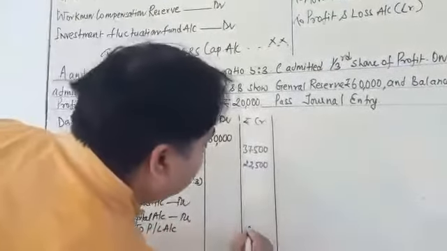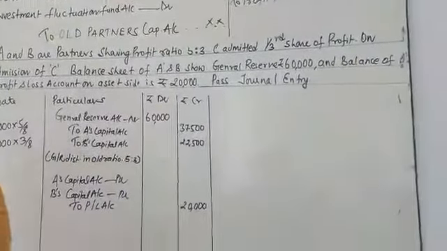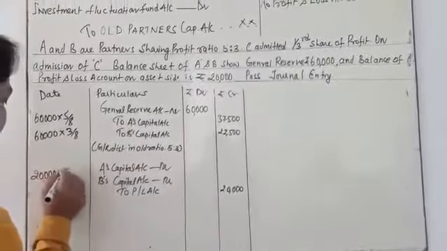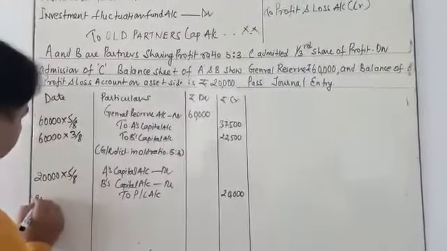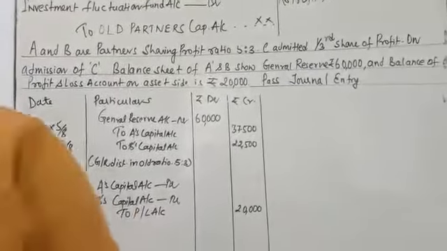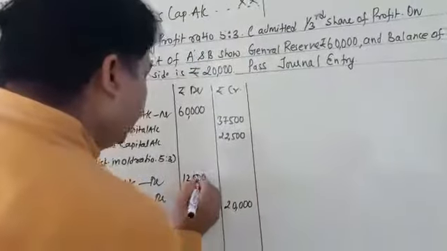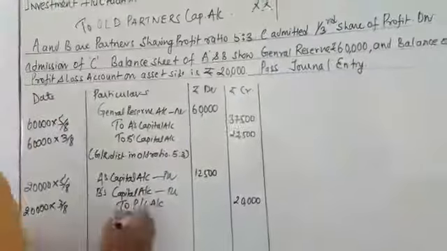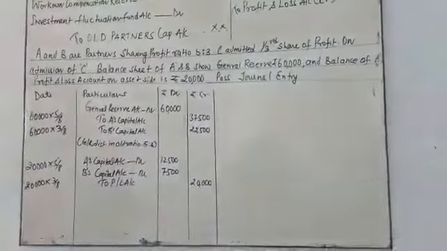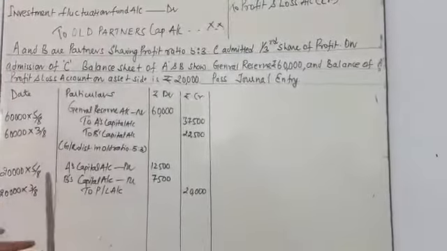What is the value of the P&L account? 20,000. And what is the ratio? 5:3. So you have to calculate 20,000 multiplied by 5/8 and 20,000 multiplied by 3/8. What is the value? 12,500 and the other one is 7,500. You can put the narration also: profit and loss account is distributed in the old ratio.